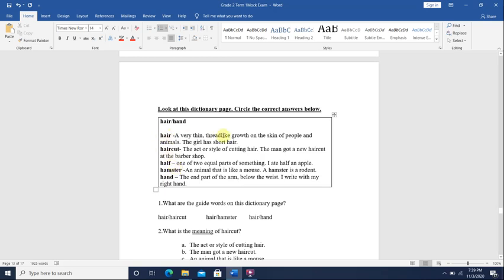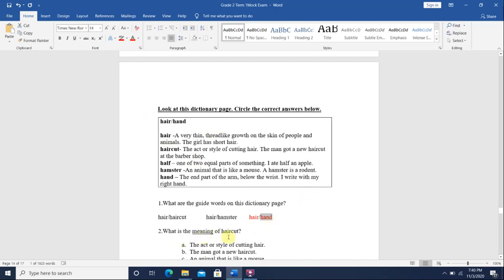The first sentence after the word is the meaning or the definition. It tells you what this word means. What about the second sentence? It's a sample sentence. It shows you how to use the word. Here, what are the guide words on this dictionary page? The guide words are hair and haircut, hair and hamster, or hair and hand. Hair and hand. Here are the guide words. Hair and hand. That's how I know they are the guide words.